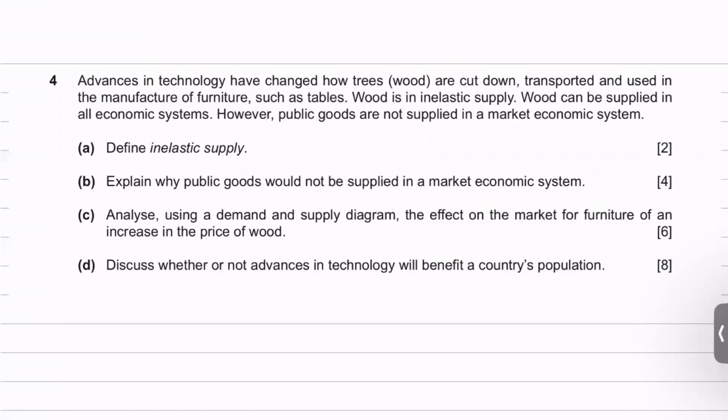So this is a question from November 2022, one of the recent papers, paper 22. Right. So question number 4, it's a good past paper question. Question number 4 says advances in technology have changed how wood is cut down and transported and used in the manufacture of furniture such as tables, etc.